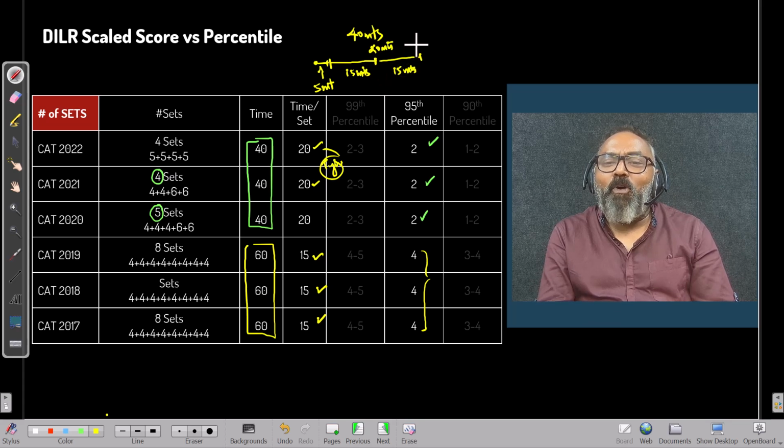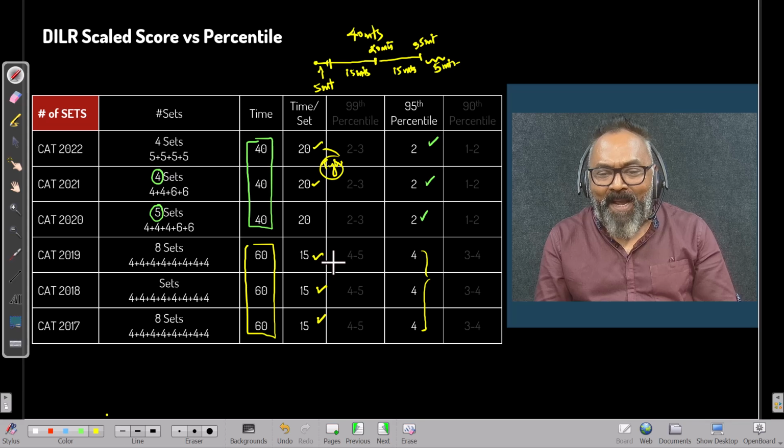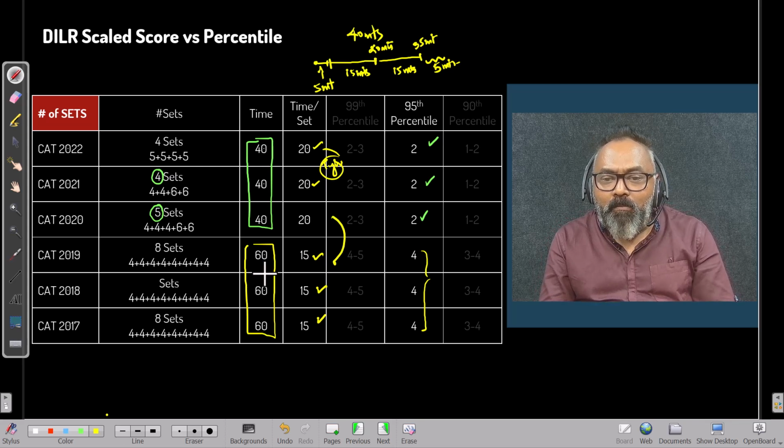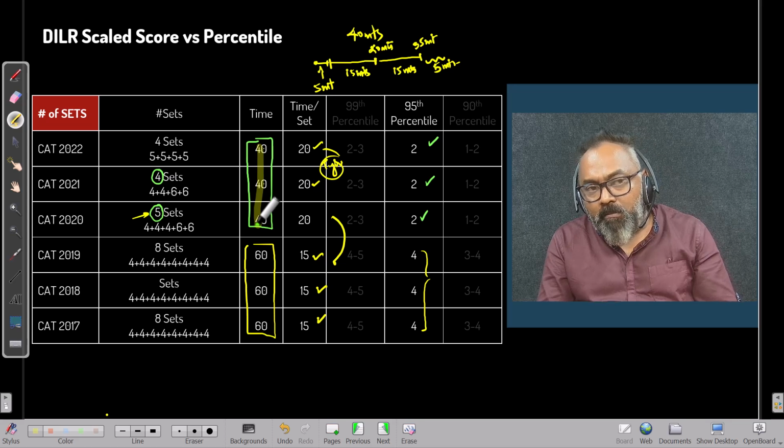The time is already 35 minutes. What are you going to do in the last 5 minutes? So basically the story is one and the same. Nothing is dependent upon how many sets are given to me. It is largely dependent upon how much time I have.